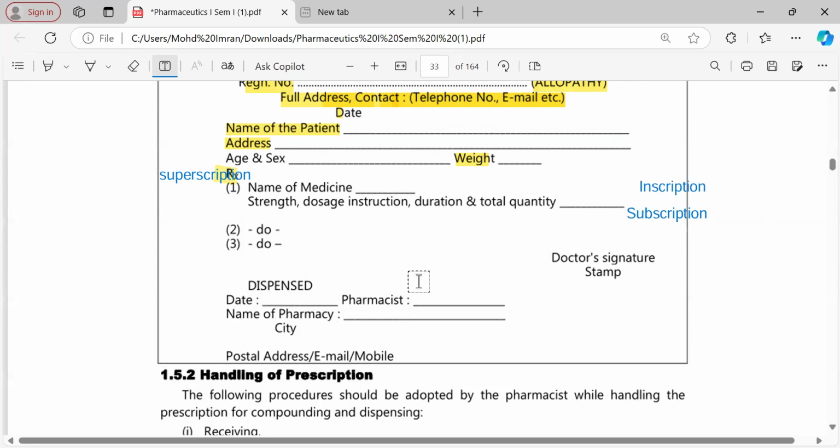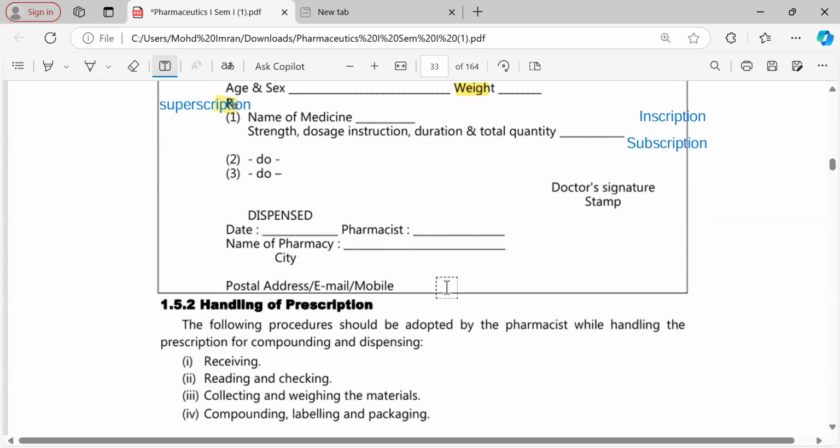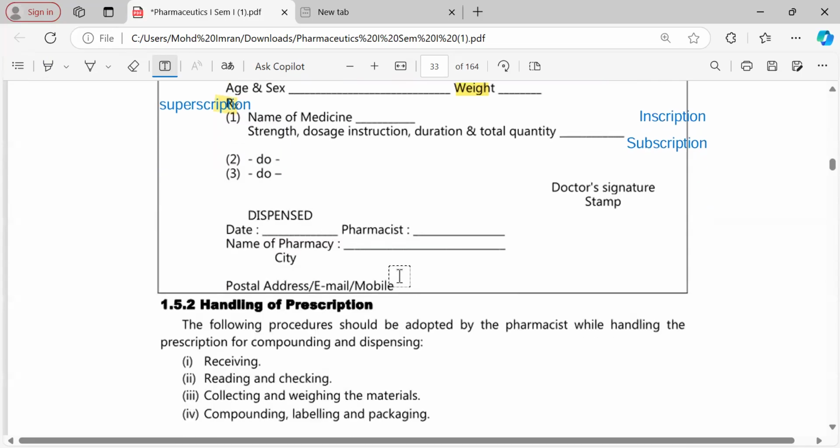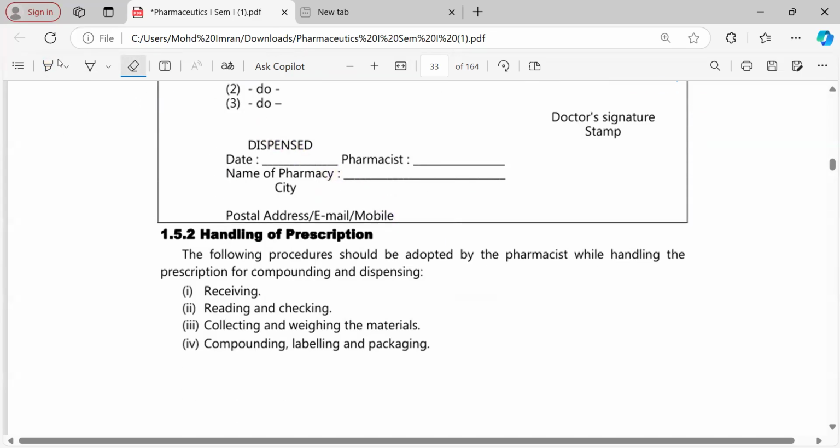Then what is there? Other details are missing here. Signature is missing. Refilling instructions: when to refill, come back after these many days. For example, "show me after one week" if the doctor says, those are the refilling instructions. What to do and what not to do, the instructions given to the patient, are called signature. So this is about the prescription.